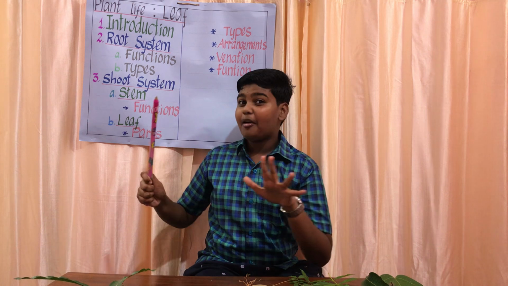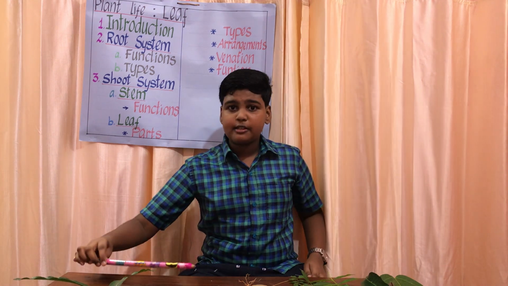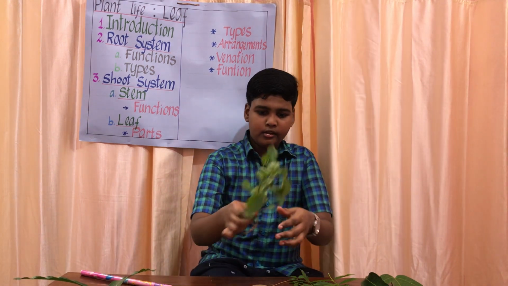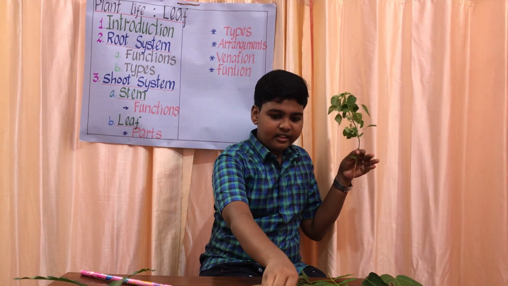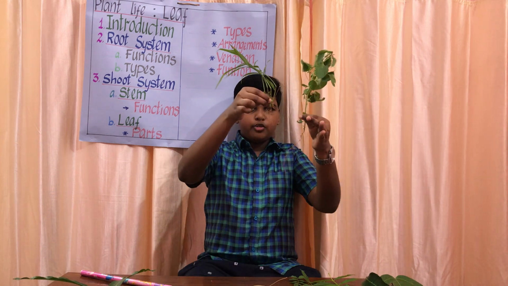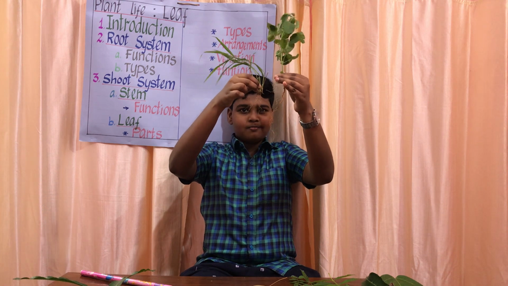Now we learned the functions of the root system. Now let's learn an interesting topic, the types of root system. There are two types of root system that are mostly found in plants. They are the taproot system and the fibrous root system. What difference can you see in these two plants?